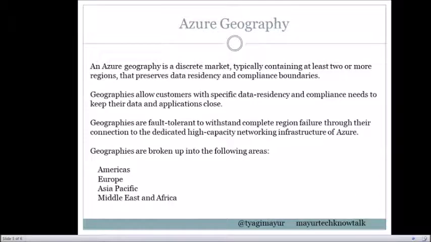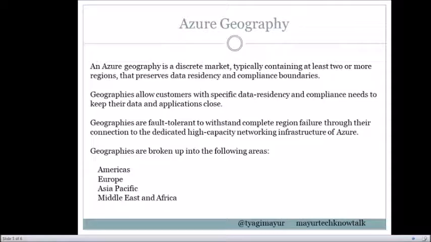Azure divides their network into geographies that are defined by geopolitical boundaries, or you can say country borders. An Azure geography is a discrete market typically containing two or more regions that preserve data residency and compliance boundaries.